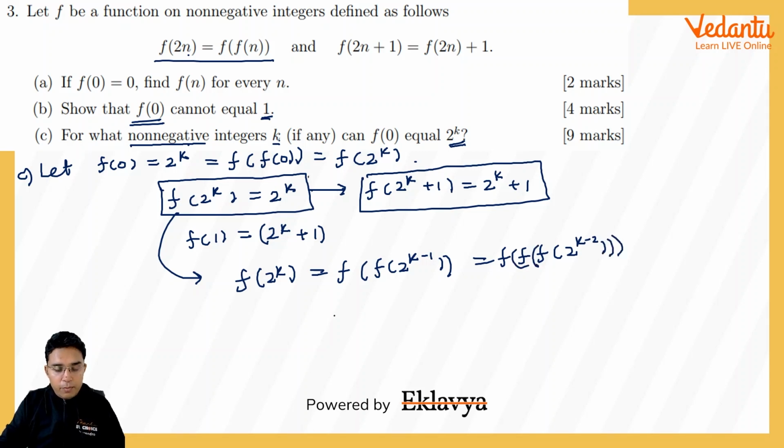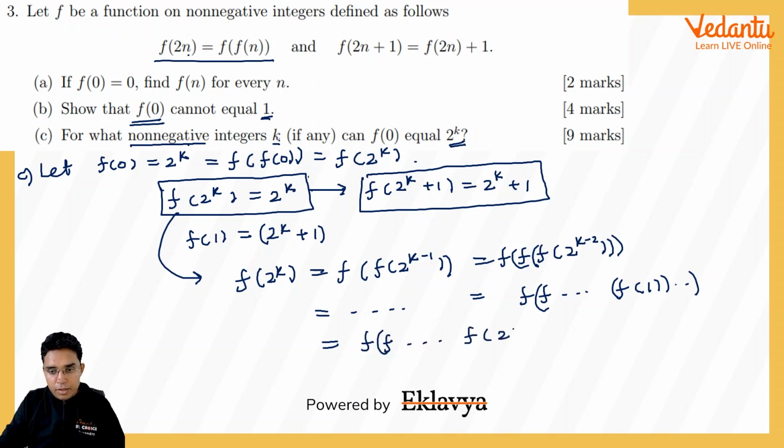Or if I keep on doing it k times, in the end it will become f(1). Now what is f(1)? We have proved that f(1) is equal to 2^k + 1. f of f and so on, we'll be getting f(1) as 2^k + 1.